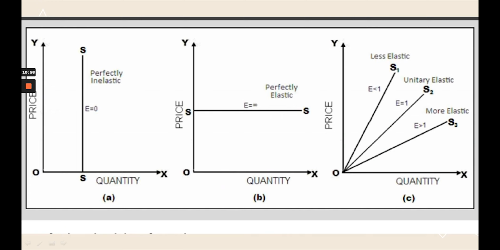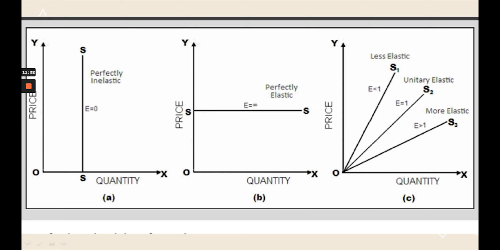When at different prices the supply remains constant, whatever might be the price, it is said to be perfectly inelastic, where E is equal to 0. But when at constant price the supply keeps on changing, it is said to be perfectly elastic, and here E will be equal to infinity. That means elasticity of supply will be equal to infinity. Next is unitary elastic, which means that the percentage change in quantity supplied is equal to the percentage change in price.